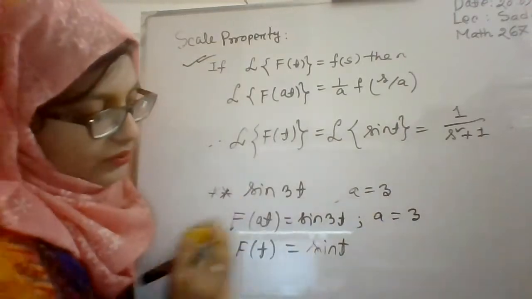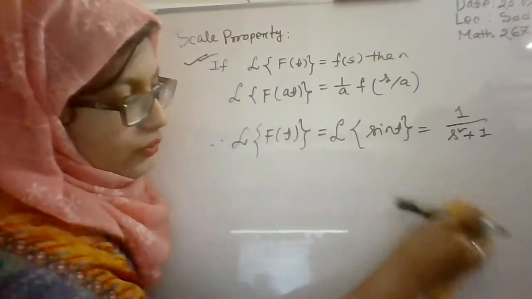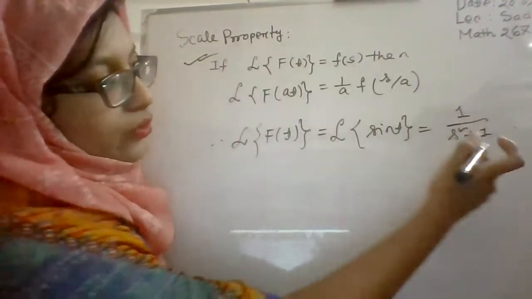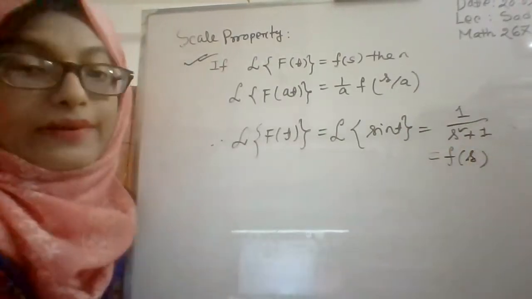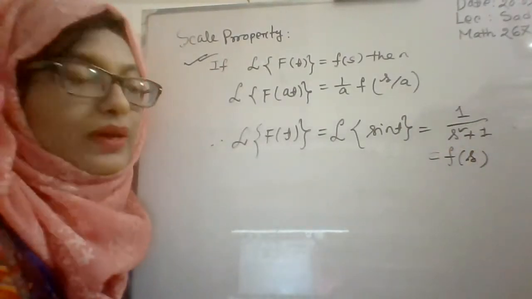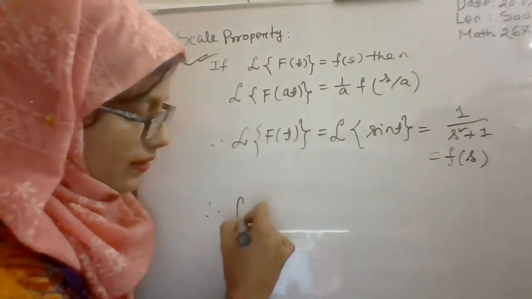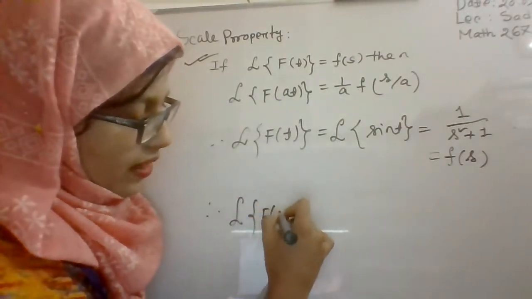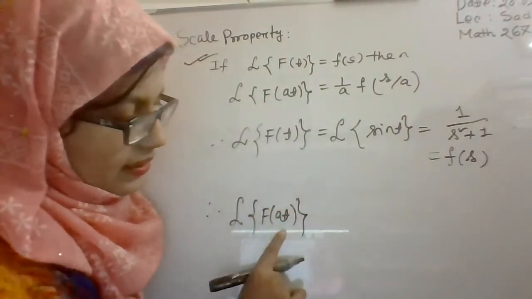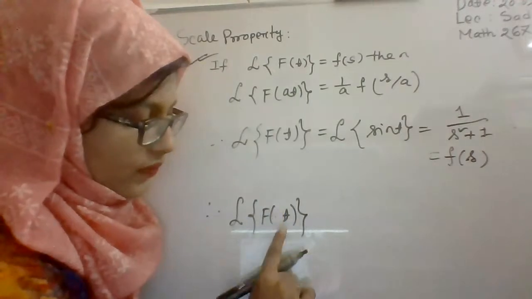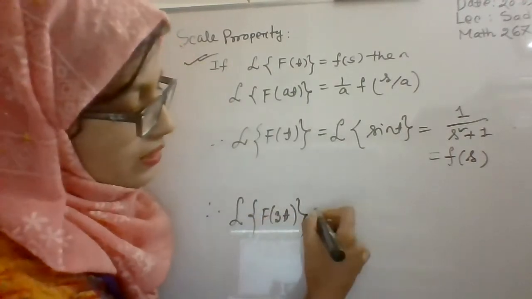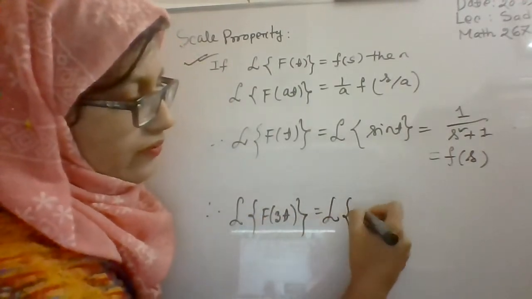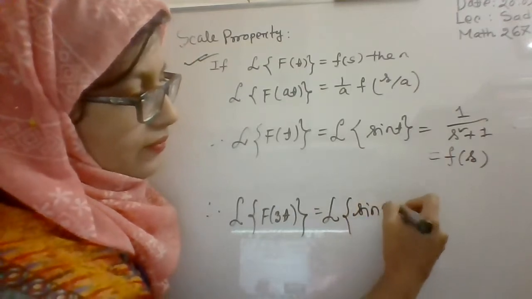Now you will find the Laplace transformation for f(at), that is sin 3t, where a is 3. So here, according to the property, this is our F(s). Now we will find the Laplace transformation of f(at). Here a means 3, right? So we can write f(3t), that means the Laplace transformation of sin 3t.